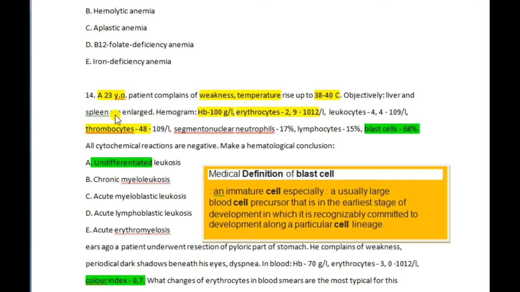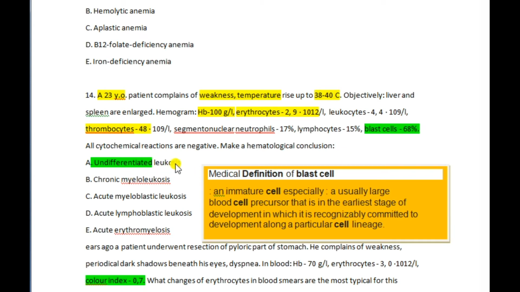Then segmented neutrophils 17%. It's very low. Normal is 47 to 72%. Lymphocytes 15%. It's normal. Blast cells are 68%. Blast cells means immature cells. So its percentage is very high.